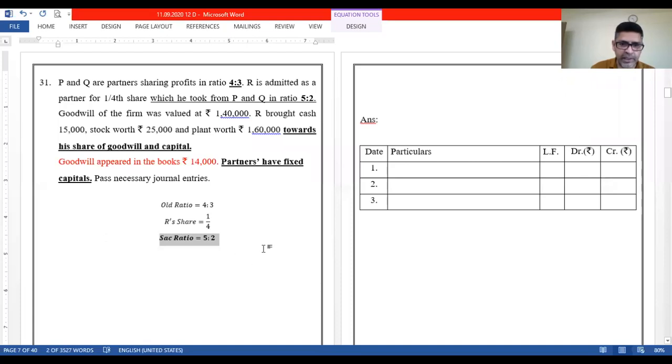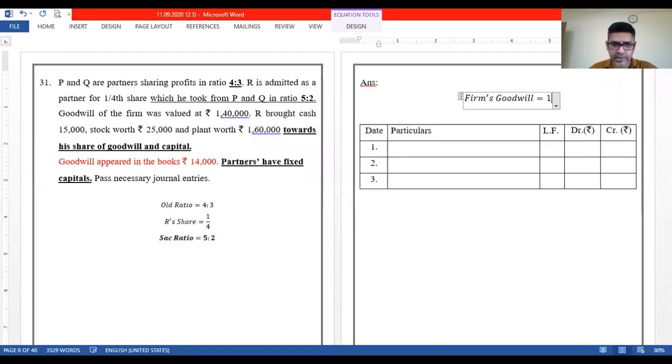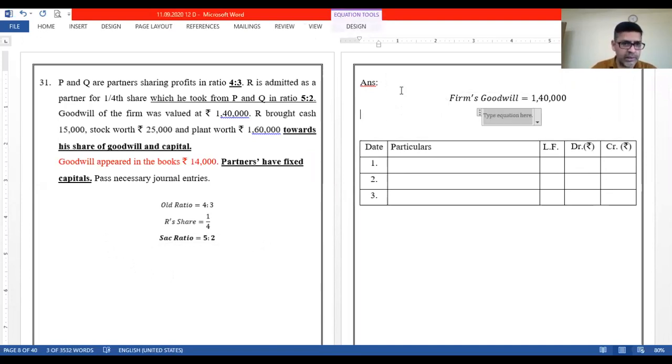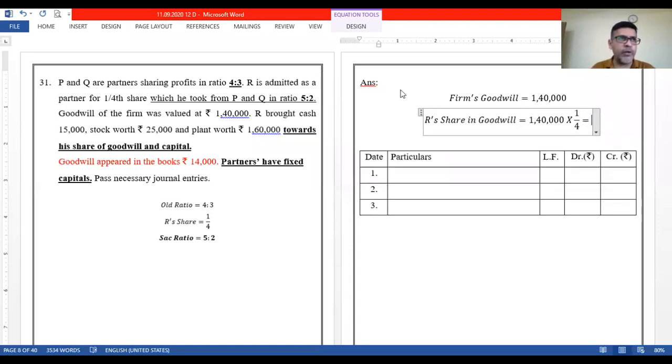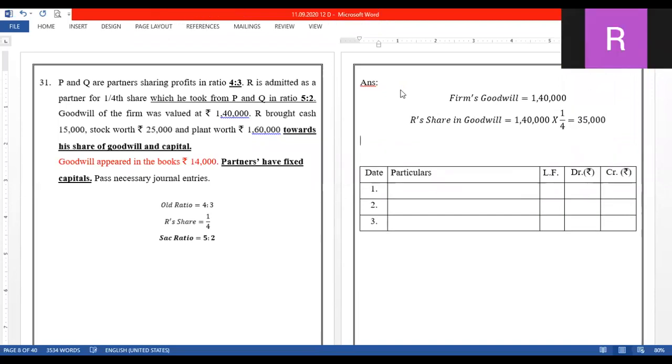But let us calculate that. The firm's goodwill is rupees 140,000. I would like to know the share of R, the incoming partner. So R's share in goodwill will be equal to 140,000 into his share, which is 1/4. 140,000 times 1/4 will be 35,000. And we all know the sacrificing ratio is 5:2.